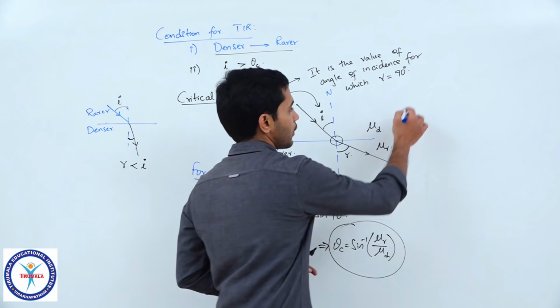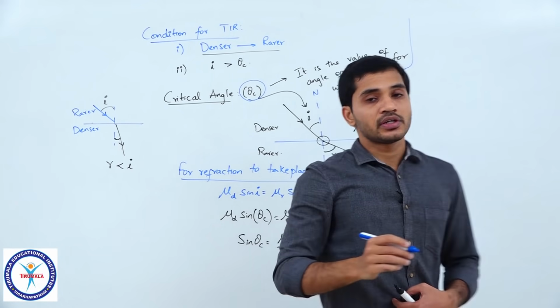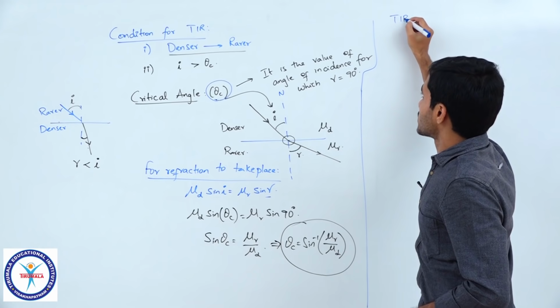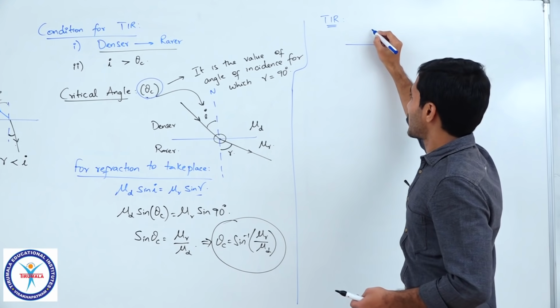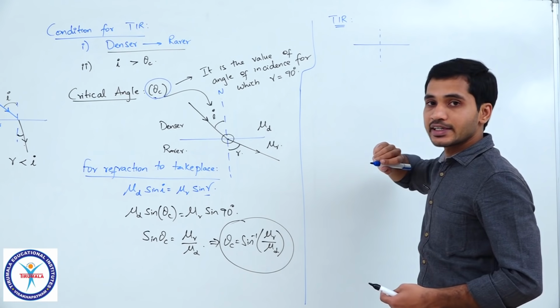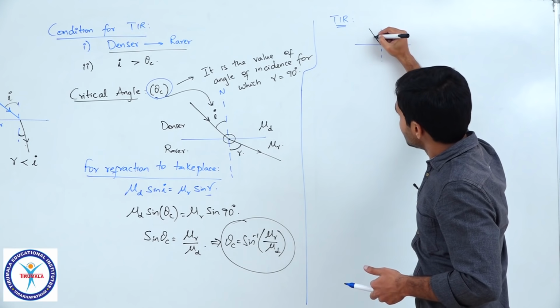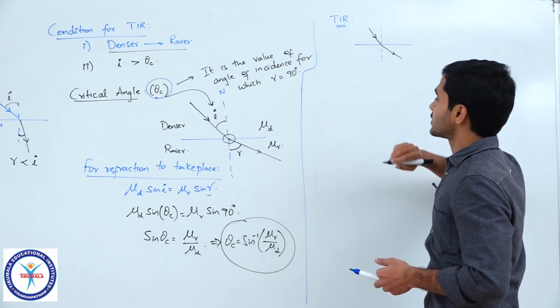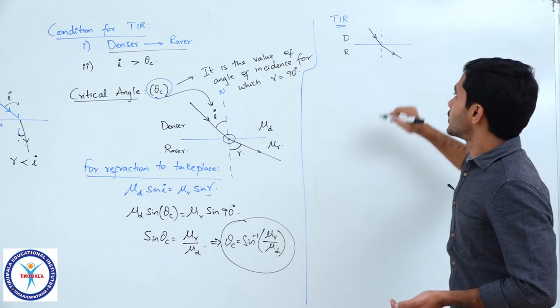Now, observe here. The reason why we call it total internal reflection, TIR, is because whenever refraction is occurring, like if I consider an interface like this, and a light ray is incident in this manner, let us take denser to rarer.